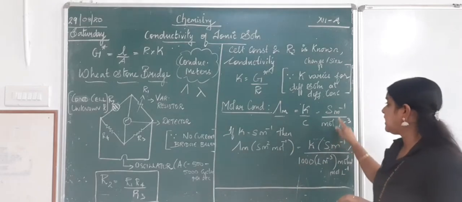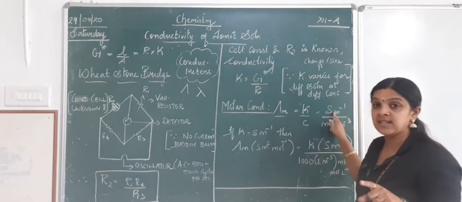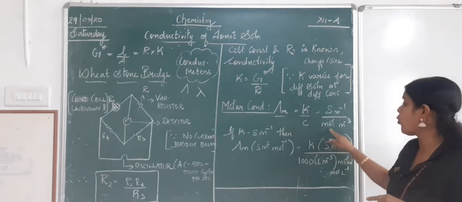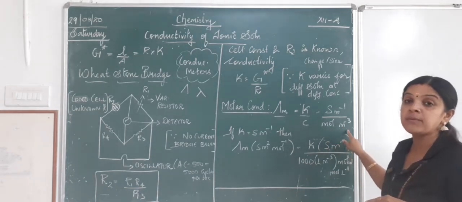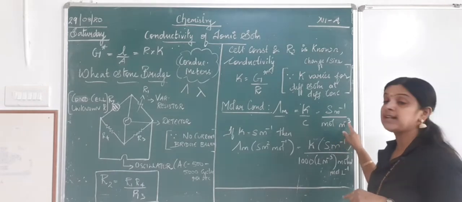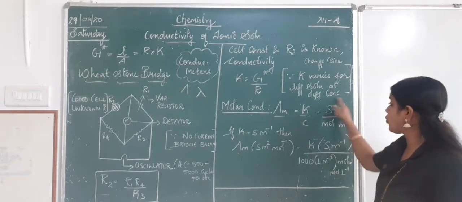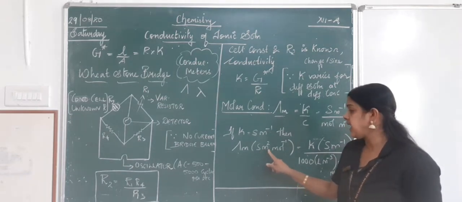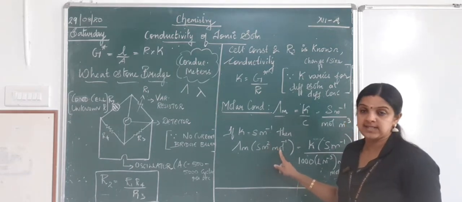But here, since my numerator is in meters, I make sure that I put the denominator also in meters. So I put mole per meter cube, or mole meter power minus 3. So once you solve this, you get molar conductivity as S m square mole inverse.